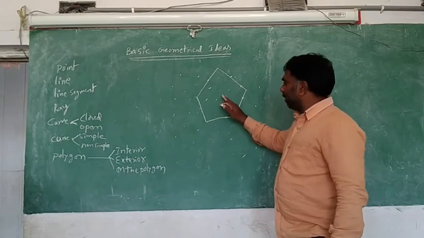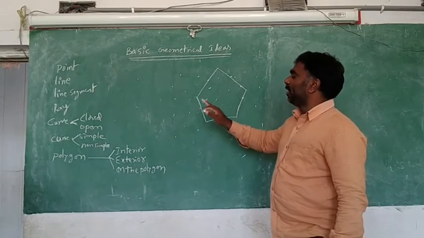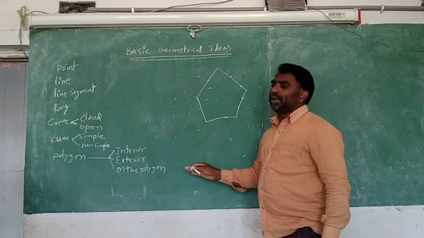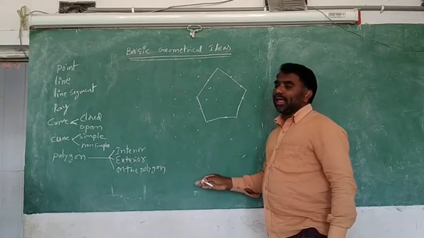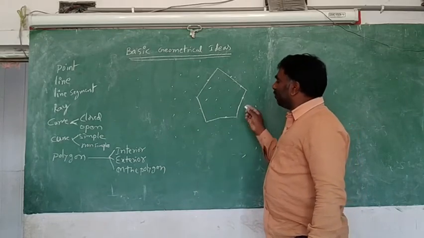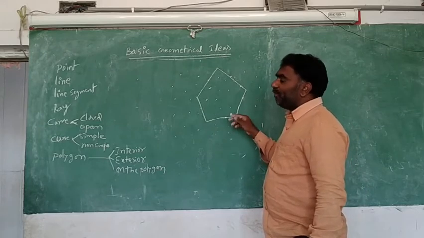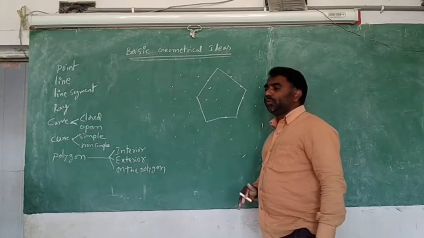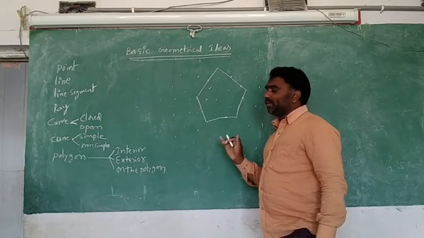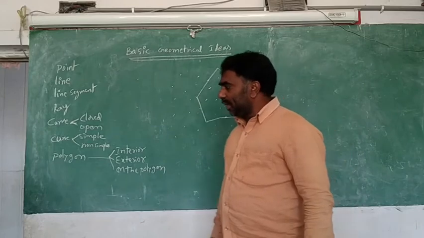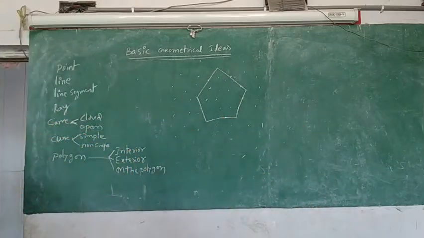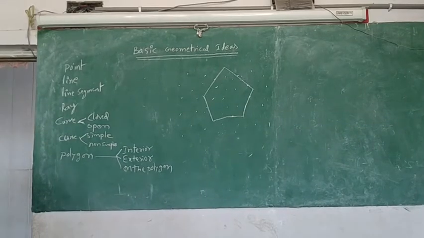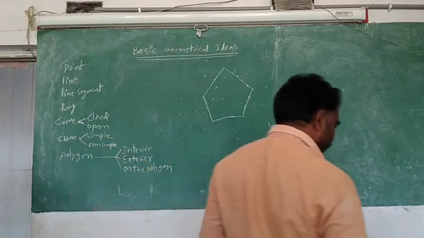Okay, here I am taking one polygon. That's the interior of the polygon, the exterior of the polygon and on the polygon. So the points which are on the board where we have drawn the polygon, we will separate them into three groups. One group is interior, one group is exterior, one group is on the polygon. Okay, do you understand? So that is about the polygon we have learned today.